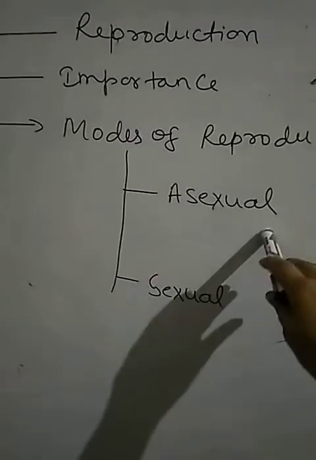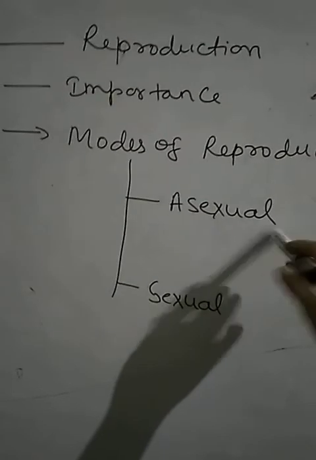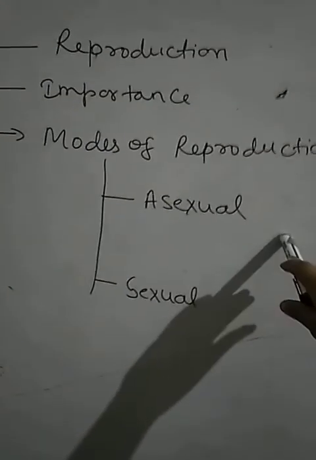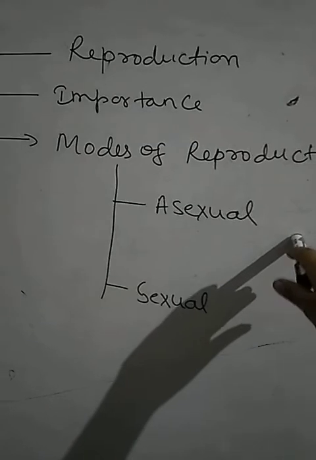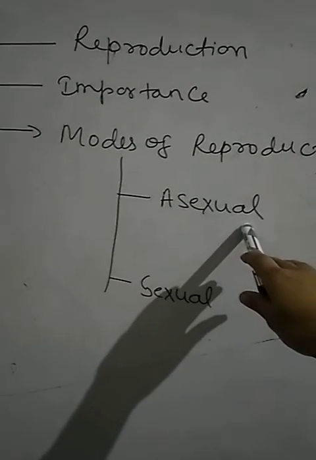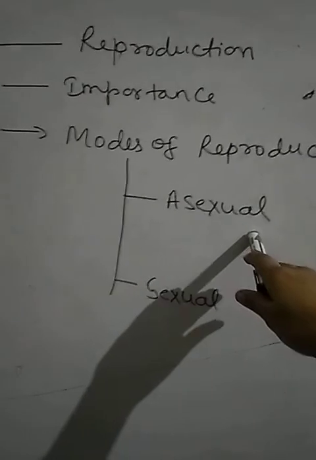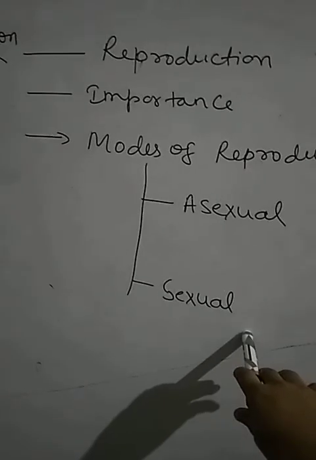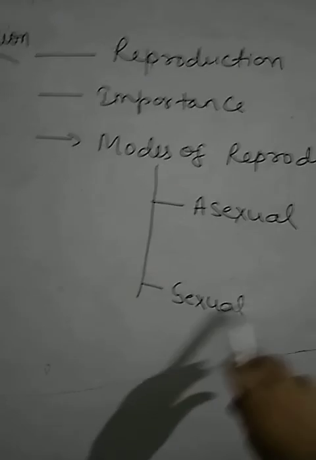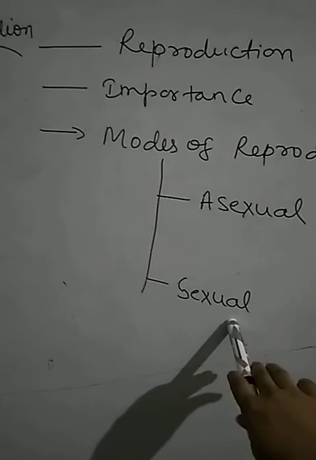They give rise to a new plant with the help of seeds or without seeds. So in the asexual process, they give birth to a new plant without the help of seed. And in the sexual mode of reproduction, the plant gives rise to a new plant with the help of seed, by producing seeds.